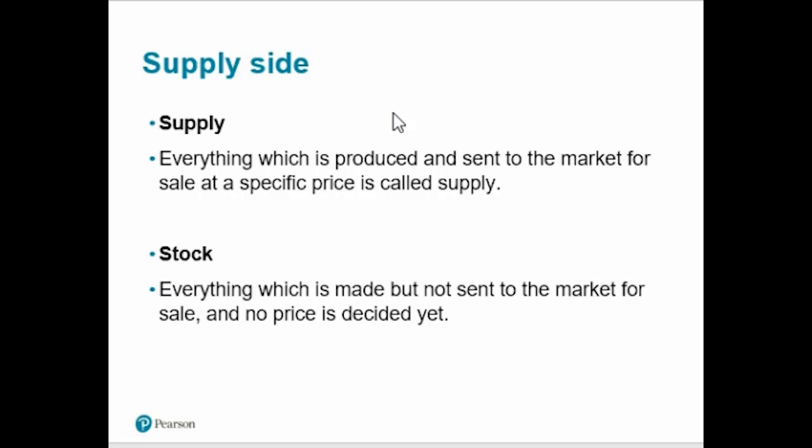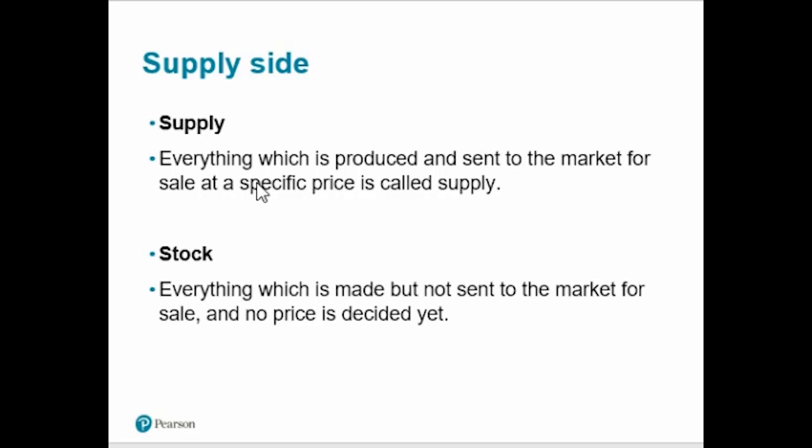So now let's start. What is the difference between supply and stock? Basically, everything which is produced and sent to the market for sale at a specific price, that is called supply, which is available in the market for sale. And what is stock? Stock means everything which is produced but not sent to the market for sale at a certain price.